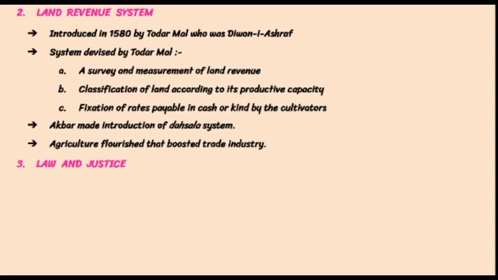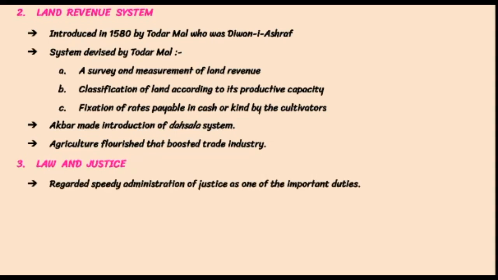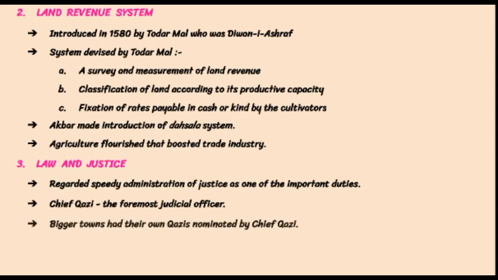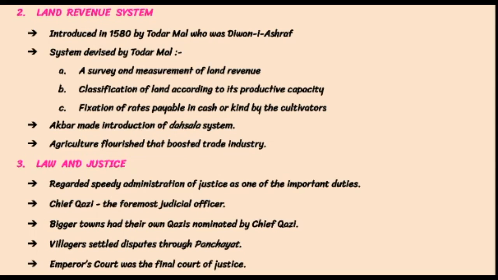Law and justice. Akbar regarded speedy administration of justice as one of his important duties. The chief Qazi was the foremost judicial officer in the realm. The bigger towns had their own Qazis. The villagers settled their disputes through the institution of Panchayat. The emperor's court was the final court of justice.